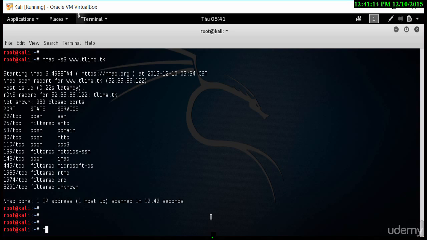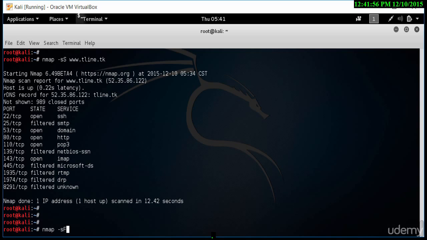So let's do an NMAP with a fin scan. -sF, with a capital F. So this way we can scan our victim machine right now. Notice I'm not using any proxychains because this is a machine that's within a closed network. If you're ever running a scan outside on an overseas computer or any other machine, you want to make sure you use proxychains. And please understand this activity is illegal in most countries, so you want to be protecting yourself at all times. So let's do the scan on this particular machine.